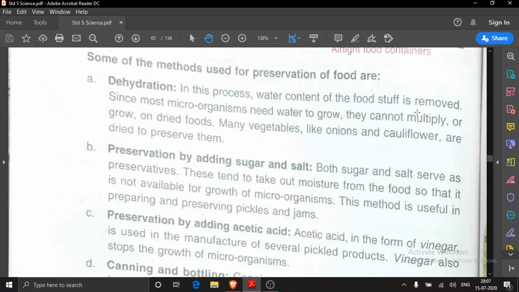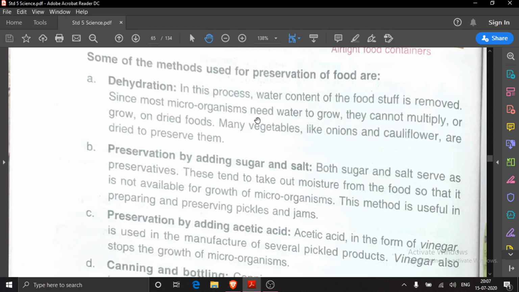As I have told you, you must have observed that your mother keeps the dry items under the sunlight, so that the water content of those items will be removed and then it can be kept safely for a longer period.